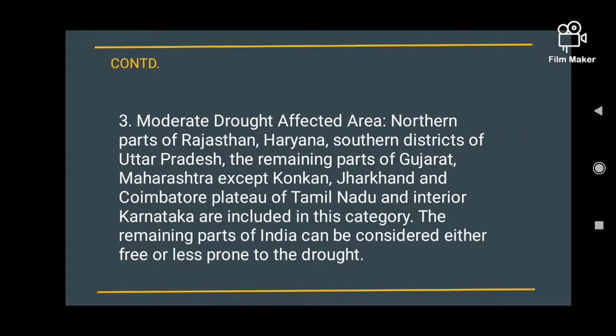Moderate drought affected area. Northern parts of Rajasthan, Haryana, southern districts of Uttar Pradesh, the remaining parts of Gujarat, Maharashtra except Konkan, Jharkhand and Coimbatore plateau of Tamil Nadu, interior Karnataka are included in this category. The remaining parts of India can be considered either free or less prone to the drought.